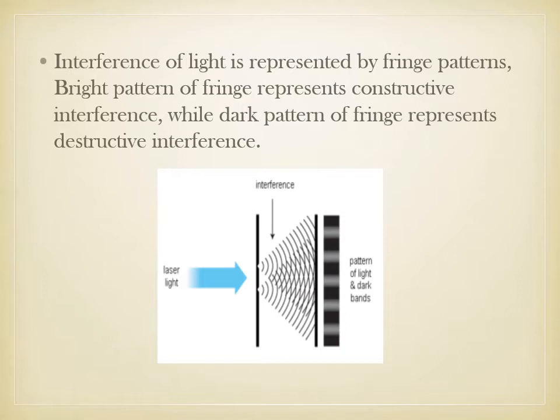Interference of light is represented by the fringe pattern. The bright pattern of the fringe represents constructive interference, and the dark pattern represents destructive interference. In this picture we can see the two waves which are interfering with each other. We can see the fringe pattern, bright and dark zones in the fringe pattern.